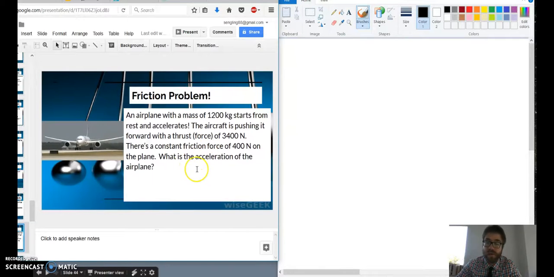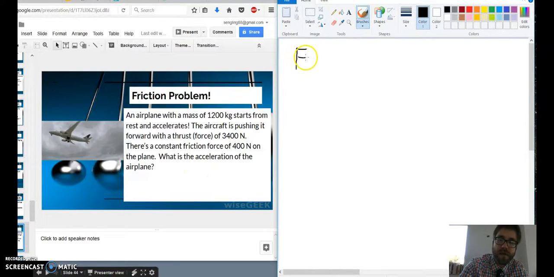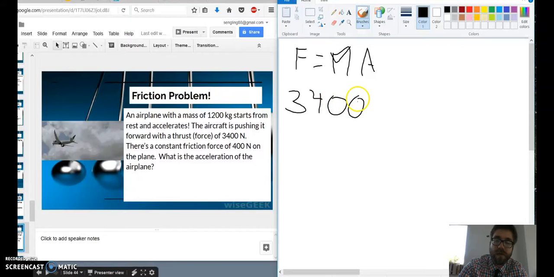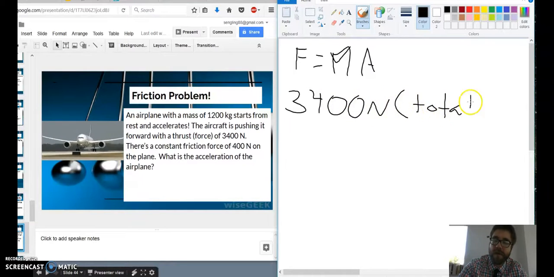So we need to figure out what the total force is here. Remember, like I said before, force is equal to mass times acceleration. I'm sorry, that's a messy M. In this case, our force is 3,400 newtons. That's our total force. But we have friction,